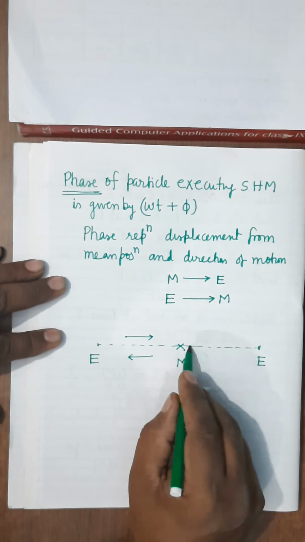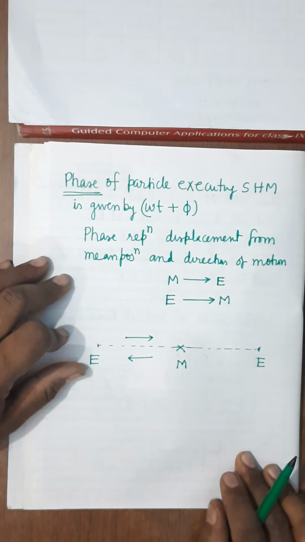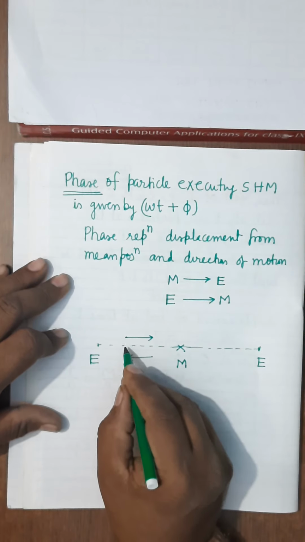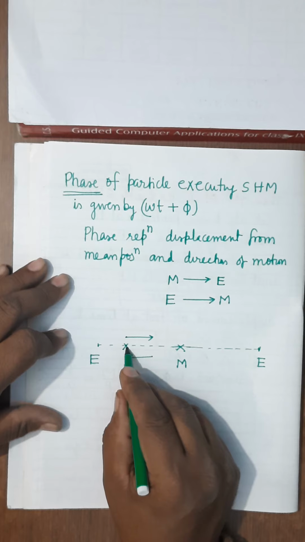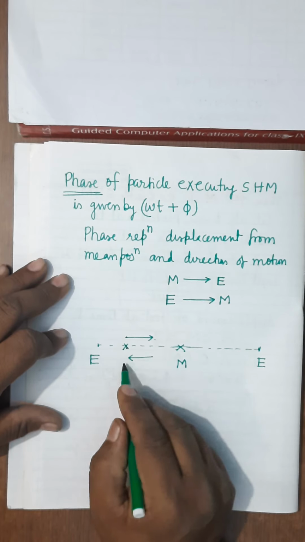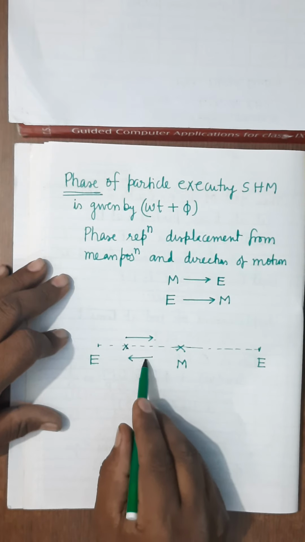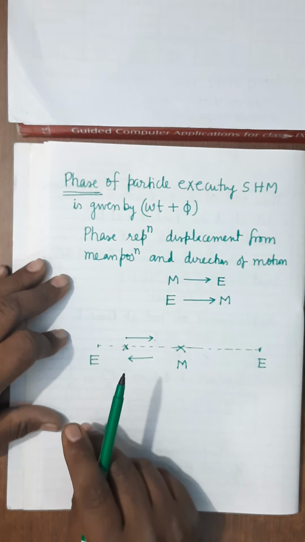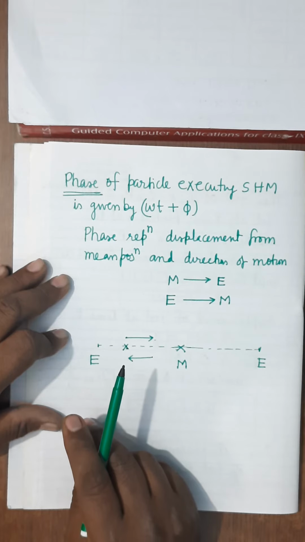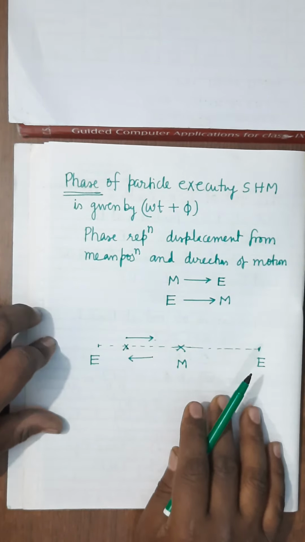Means either it is moving towards the mean position or away from the mean position. It is clear. So when the particle is here, in both cases displacement is the same, but the direction of motion is not the same. In one case it is moving towards the extreme position, in the other case it is moving towards the mean position. Means phases are not the same.